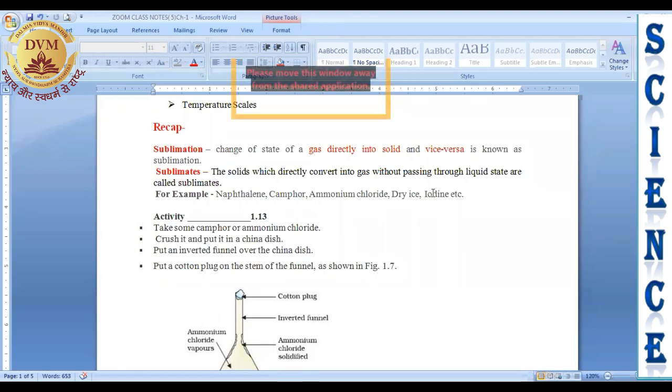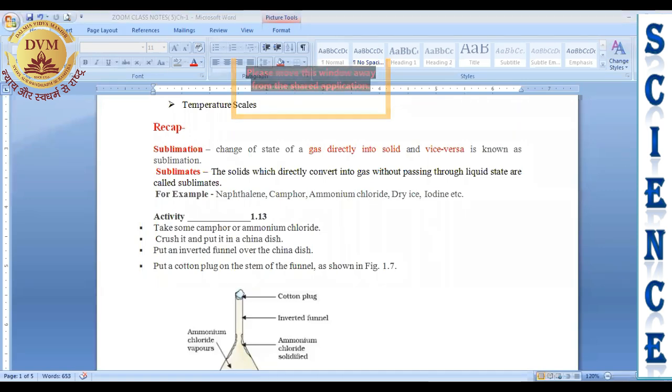And iodine. Iodine is a dark purple element. It is also present in our lab. So all these are examples of sublimates, right? Means from solid they directly convert into gas.